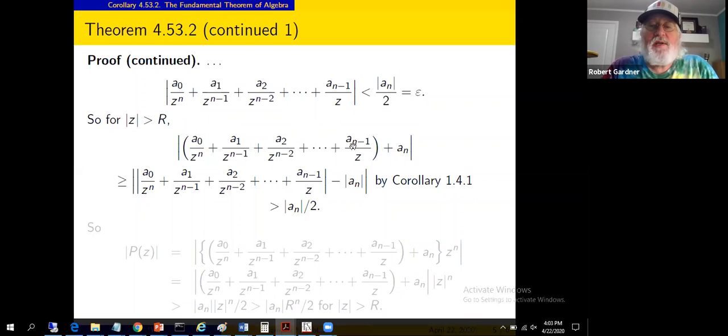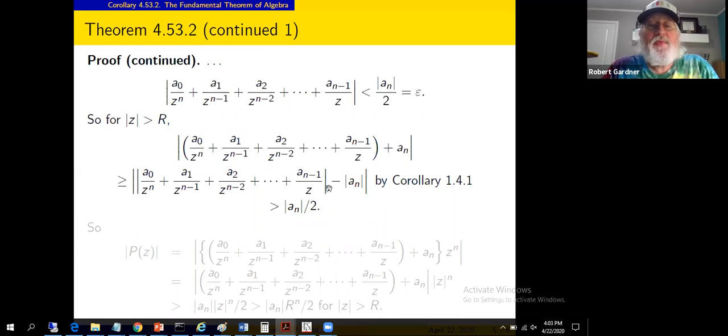All right, let's do some more manipulations. Let's take that, add the a sub n in, trying to recreate that 1 over p of z function, ultimately. So add the a sub n in, we can then say that the modulus of this is greater than or equal to the absolute value of the difference of the moduli of the term in parentheses and the a sub n term. I guess it's corollary 1.4.1 that tells you that. It's a corollary, no doubt, of the triangle inequality from when we first encountered moduli.